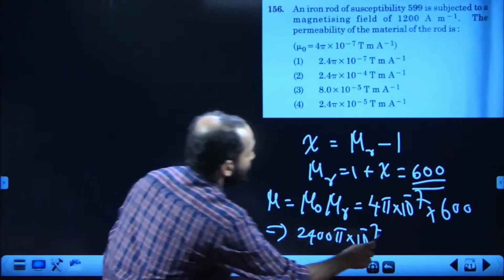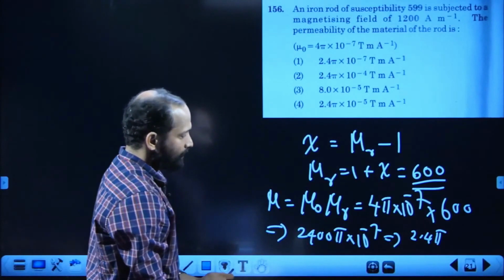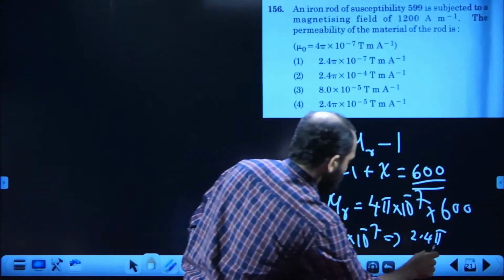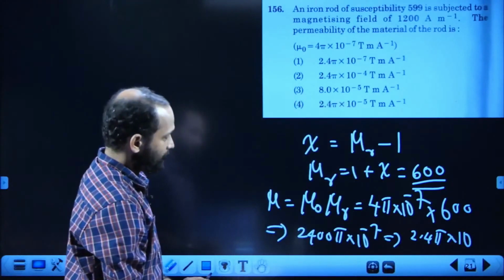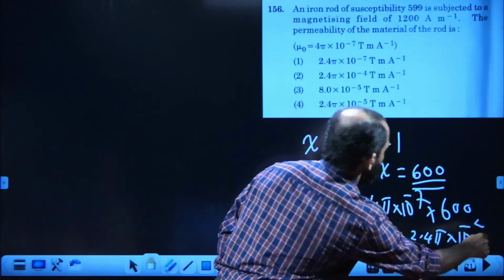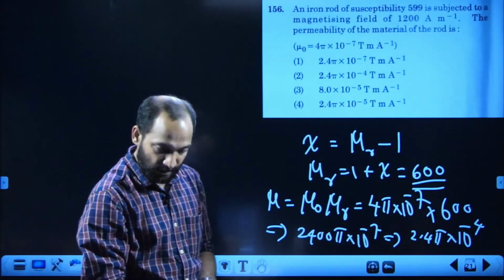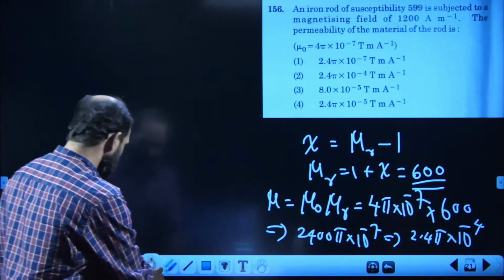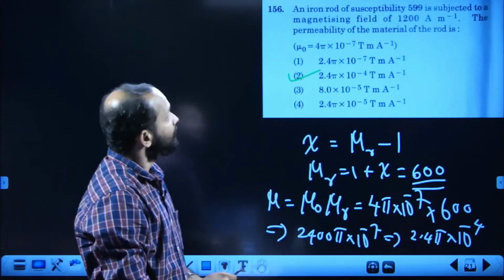That means 2.4 pi into 10 power minus 4. Answer should be the second option, right? Second option is the correct answer.